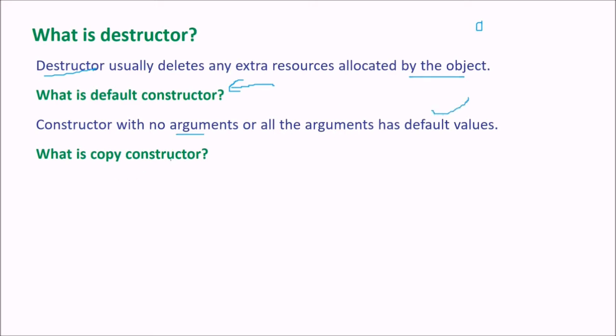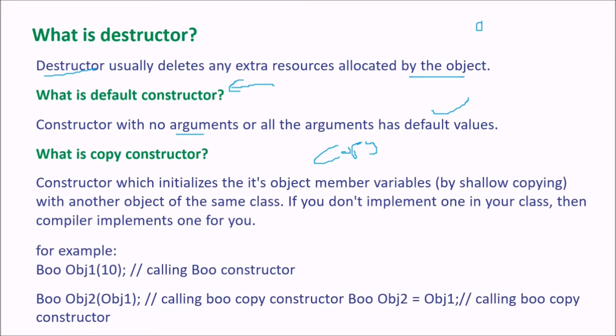What is a copy constructor? So what happens here? It is a constructor which initializes its object's member variables by shallow copy. There are two types of copy: shallow copy, and one more, which is known as deep copy. So with another object of the same class. If you don't implement one in your class, then the compiler implements it for you. Again, copy constructor is also available to you.